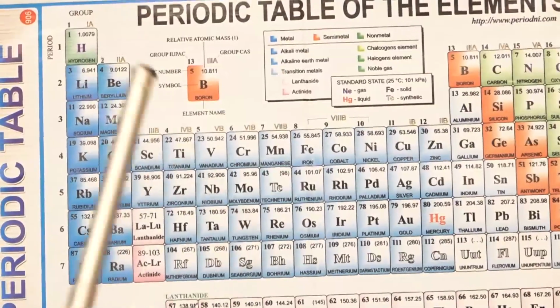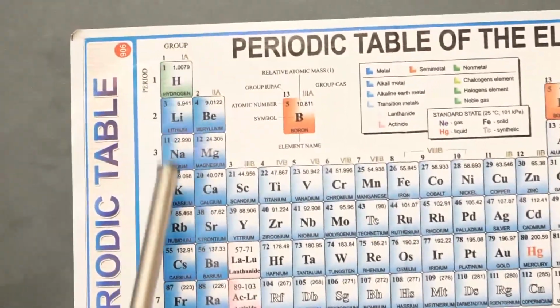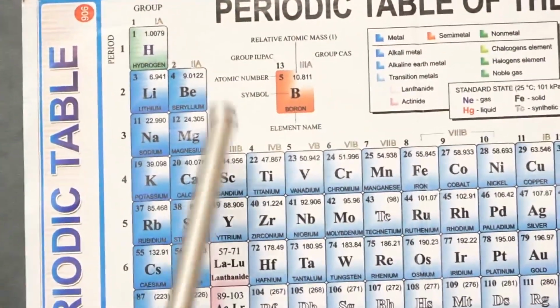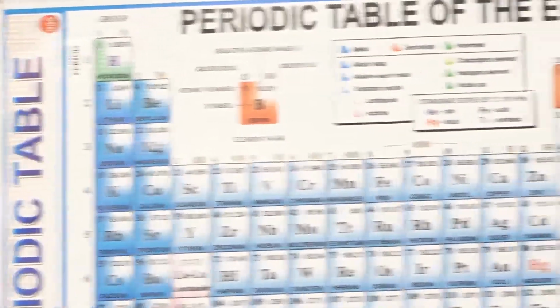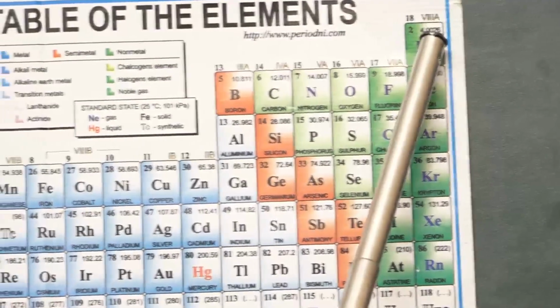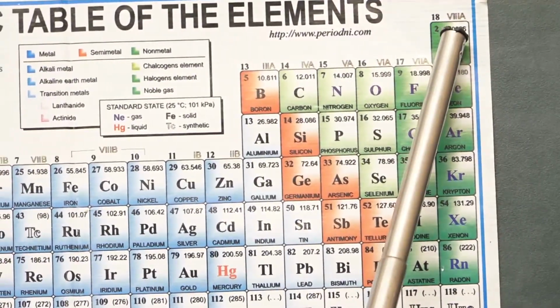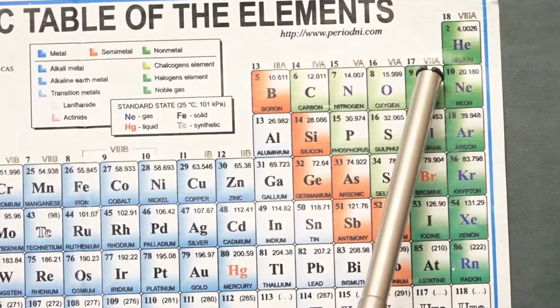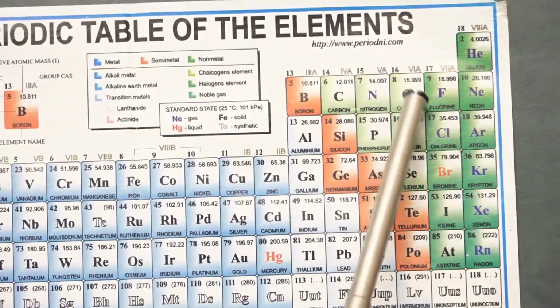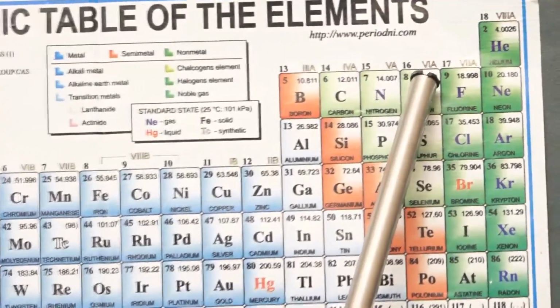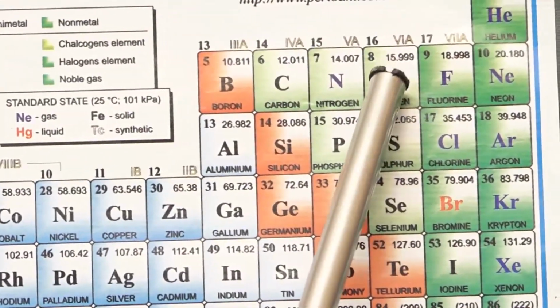Okay, here the first group elements are called alkali metals, and the second group elements are called alkaline earth metals. The 8A group elements are also called zero group elements, noble gases or inert gas elements. The 7th group elements are called the halogen family, and the 6th group, the oxygen family, is also called the chalcogen family.